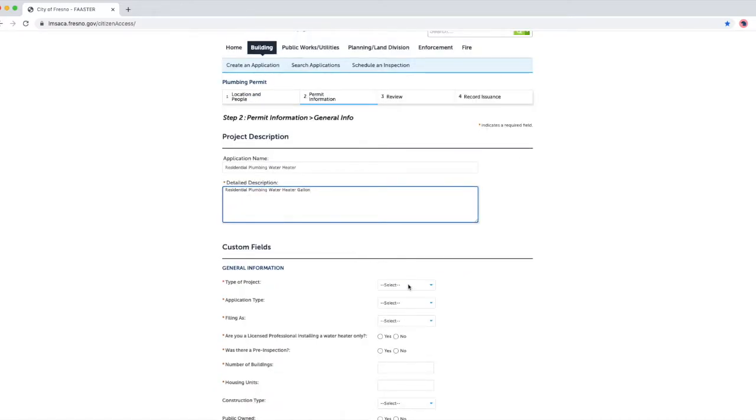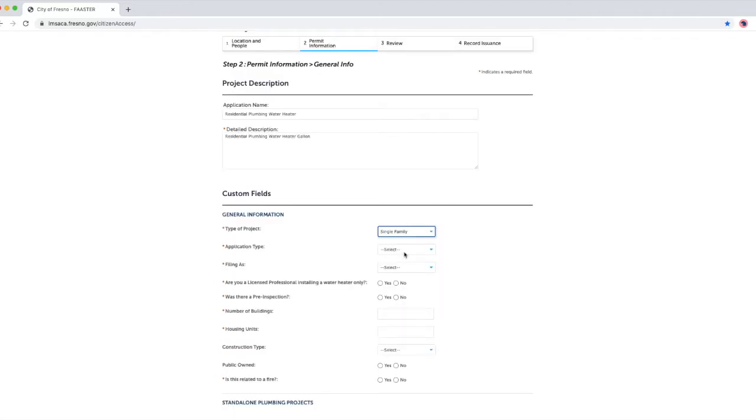Under General Information, select Type of Project, Commercial, Multifamily, Single Family. Select the best choice for your project. Application Type. Here you will select the application type of your project. The selections are as follows: addition, alteration, code compliance, demolition, fire report, new building, notice and order, relocation, repair, tenant improvement. Select the best choice for your project.